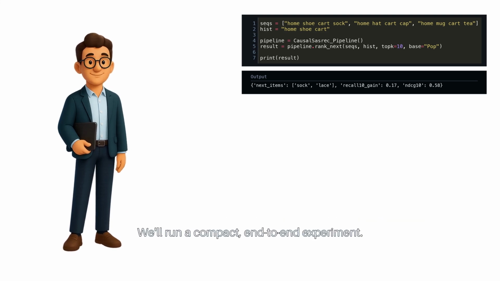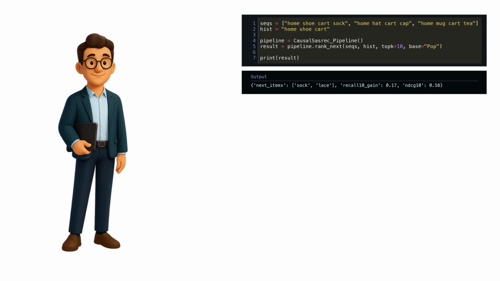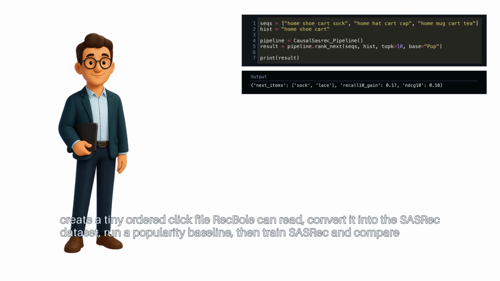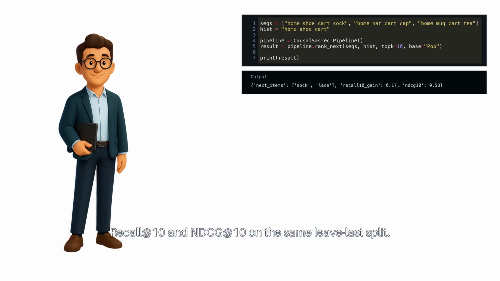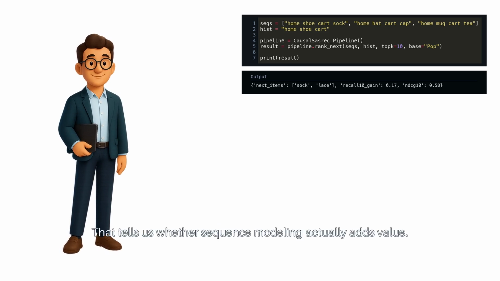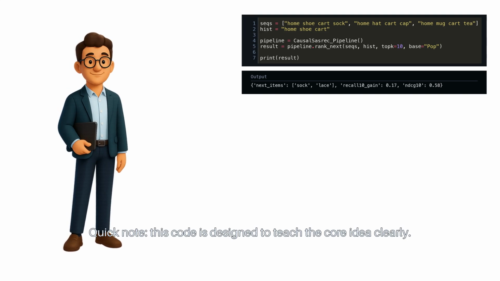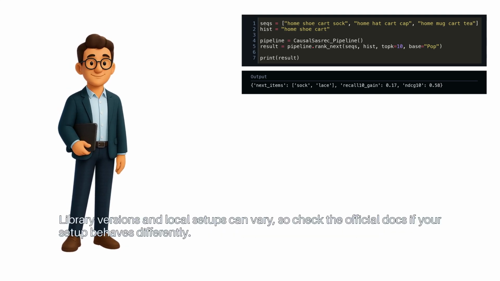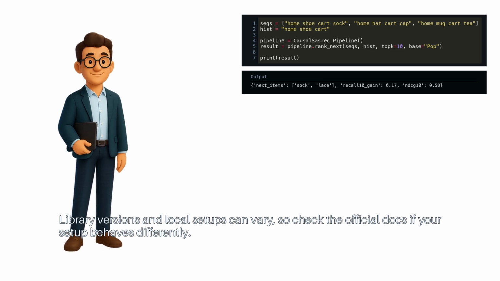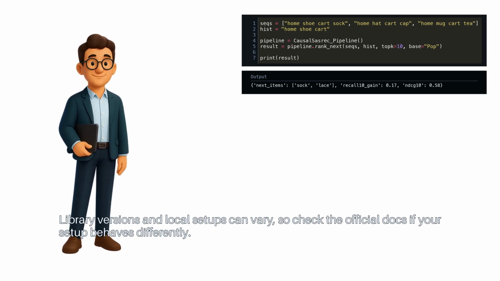We'll run a compact end-to-end experiment. The plan: create a tiny ordered click file RecBole can read, convert it into the SASRec dataset, run a popularity baseline, then train SASRec and compare recall at 10 and NDCG at 10 on the same leave-last split. That tells us whether sequence modeling actually adds value. Quick note: this code is designed to teach the core idea clearly. Library versions and local setups can vary, so check the official docs if your setup behaves differently.